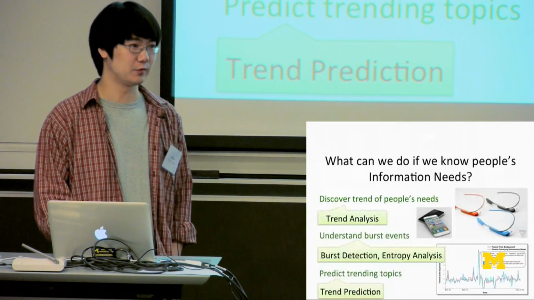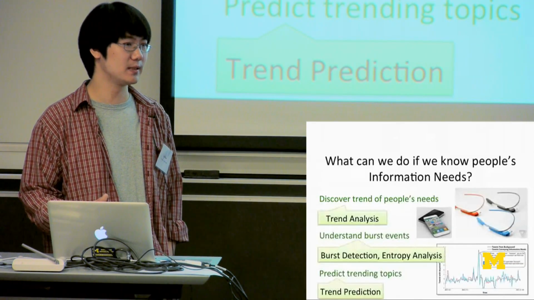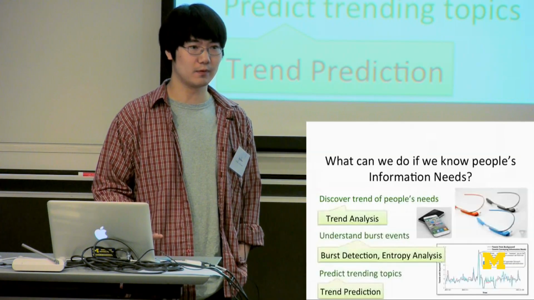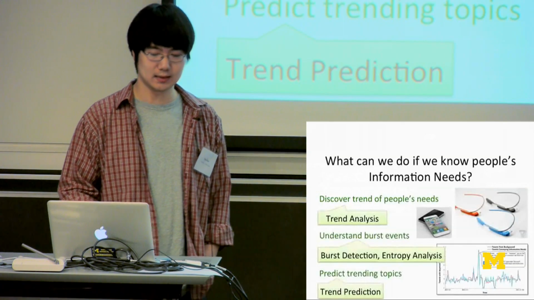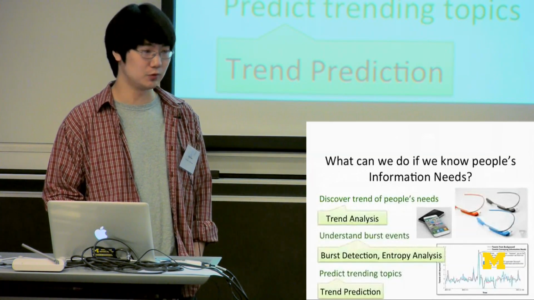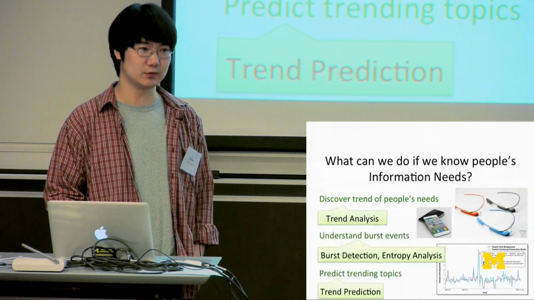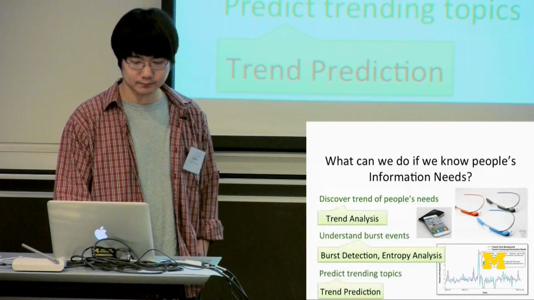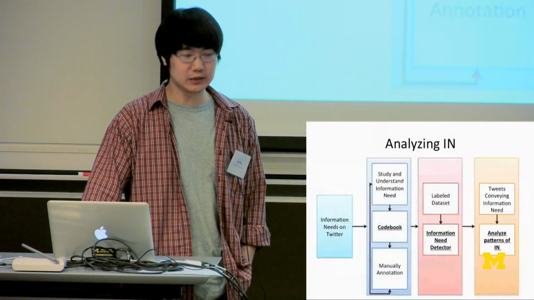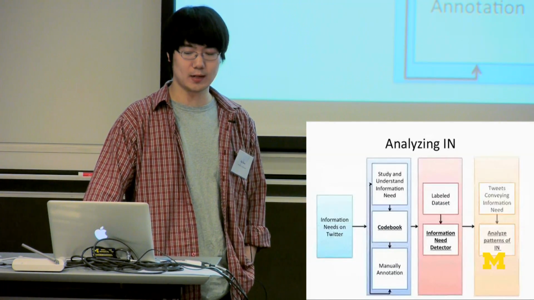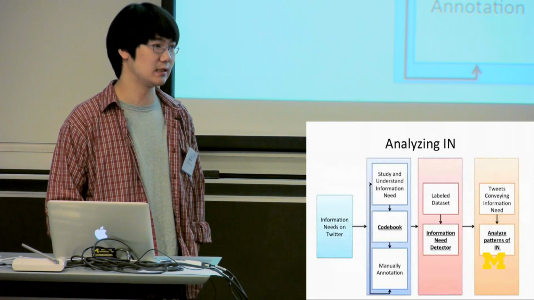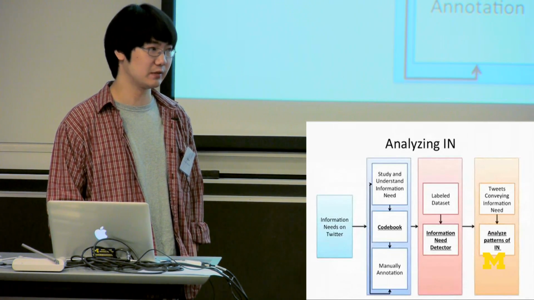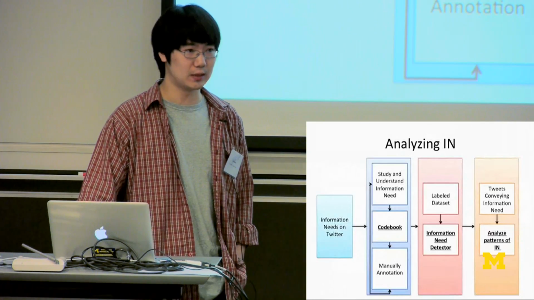So in our analysis, our goal is to show that this information need is really powerful and has the potential to power these applications. So we did a trend analysis, burst detection and entropy analysis, as well as trend prediction to show this. After developing this information need detector, we directly apply this classifier on a large data set of tweets. Then we retrieve a lot of tweets conveying information need and try to do analysis on them.